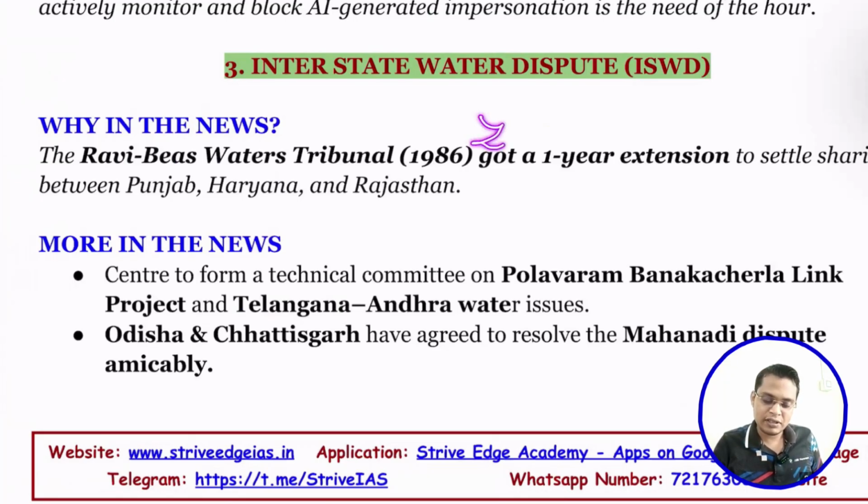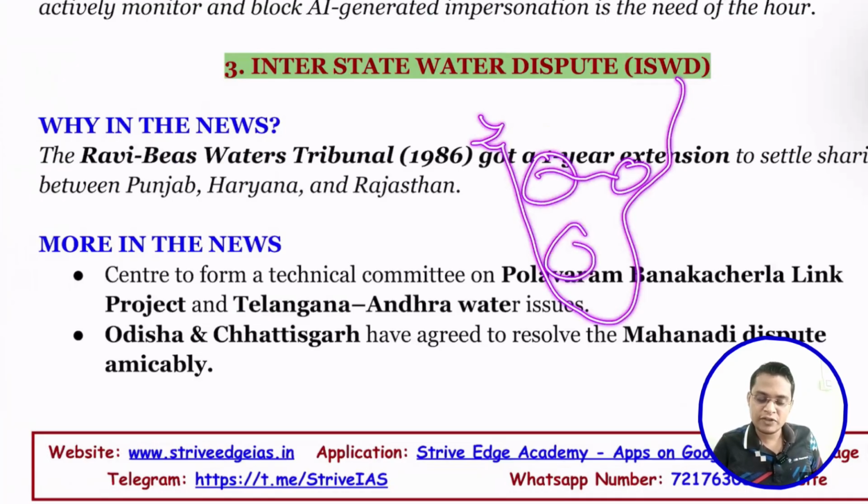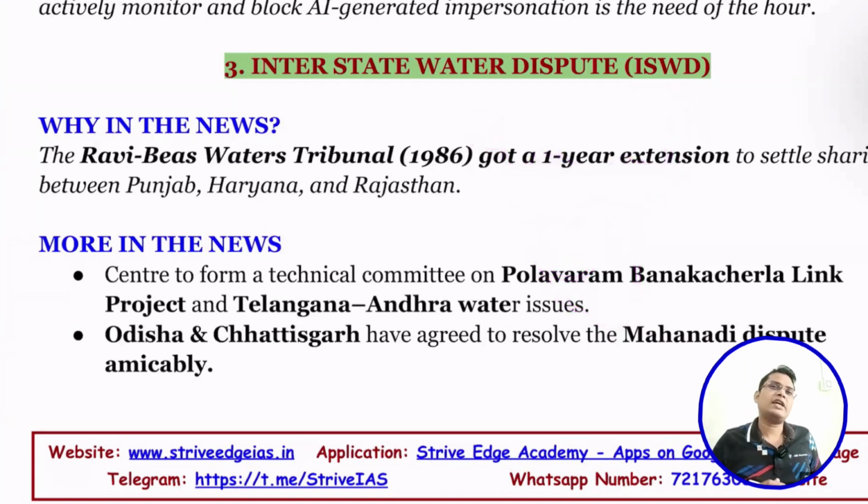Let's say this is India, and these are the many states here. Let's say a river is flowing like that. The upper state is called the upper riparian state and the lower one is called the lower riparian state. If a river is flowing through multiple states and one state constructs a lot of dams to store or prevent the water flow, that leads to an interstate river water dispute.